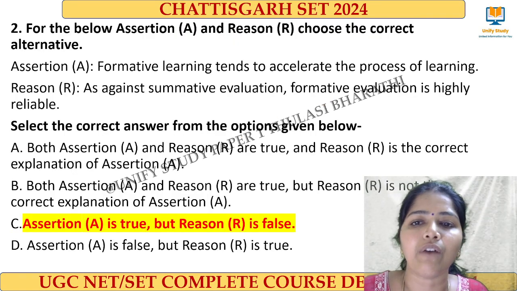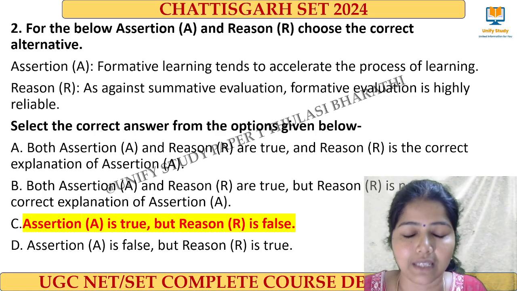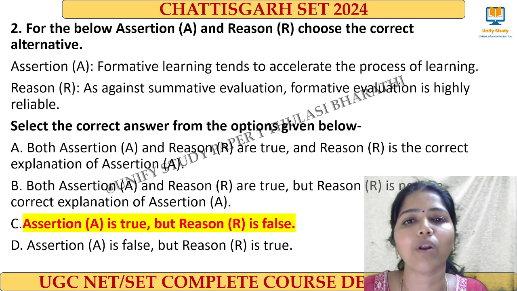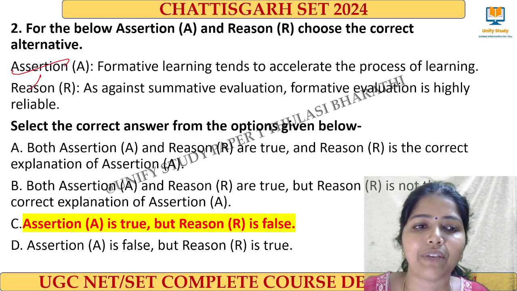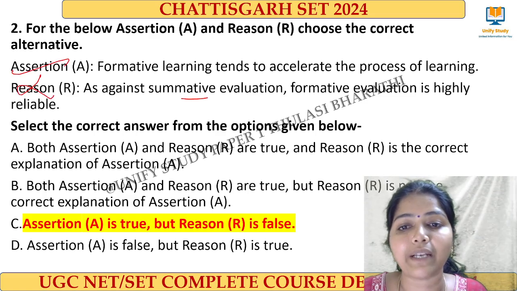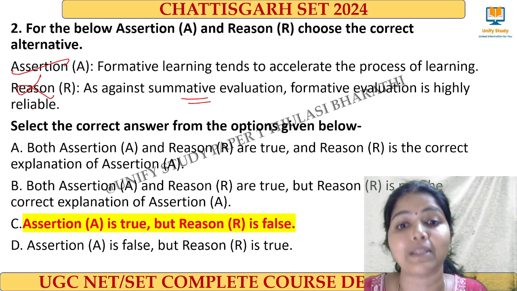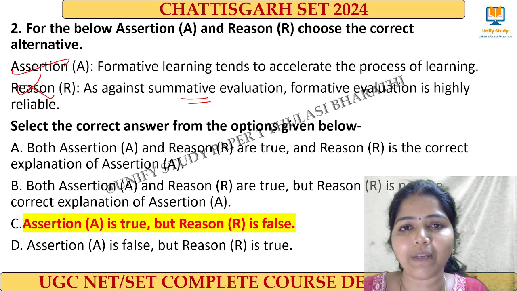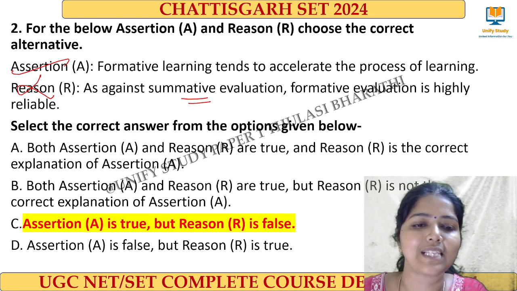Next question from assessment, that is formative and summative. Yesterday in the marathon session, we discussed more about these evaluation things. The right answer for this question is assertion is right and the reason is wrong. Why? Because compared to summative, formative is not said to be reliable. Summative is said to be reliable. Formative is not reliable as much as summative. Clear? So the C is the right answer.